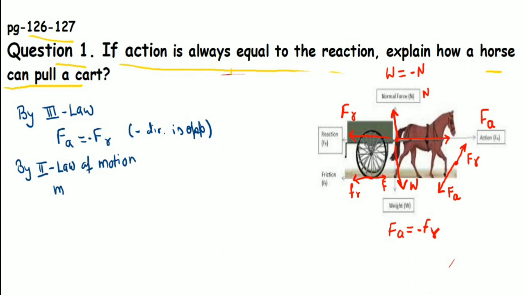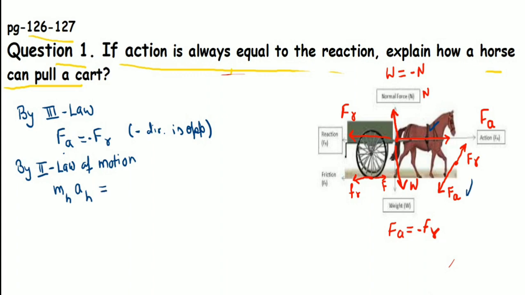Here the horse is applying the force of action in the backward direction. So we can write the mass of the horse and the acceleration gained by the horse is equal to the force of reaction.